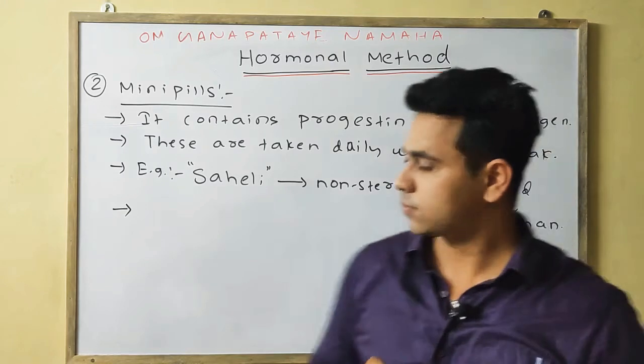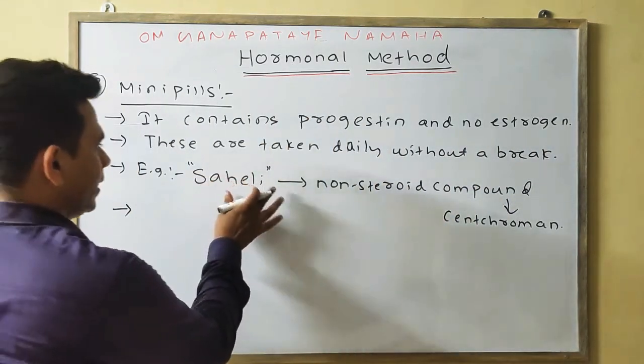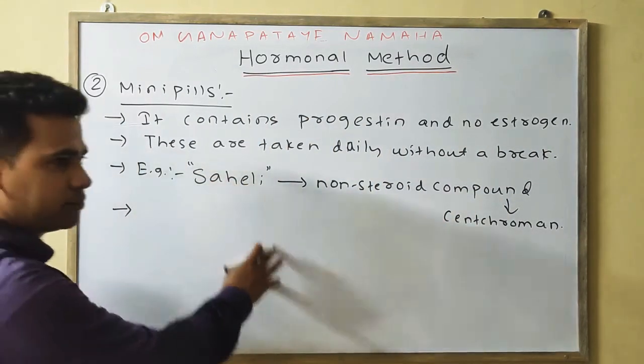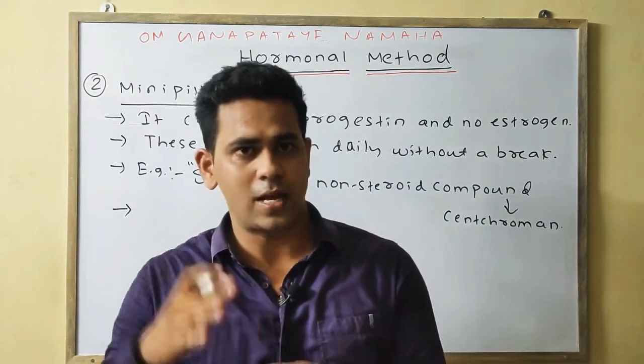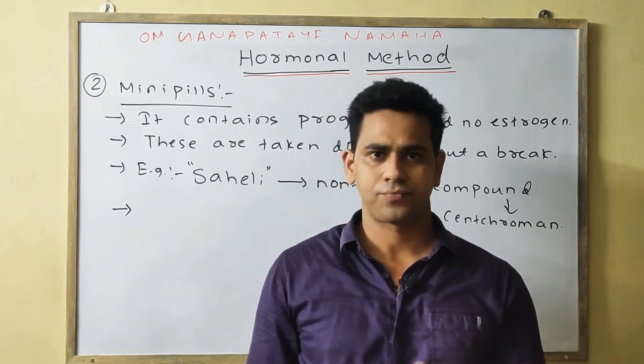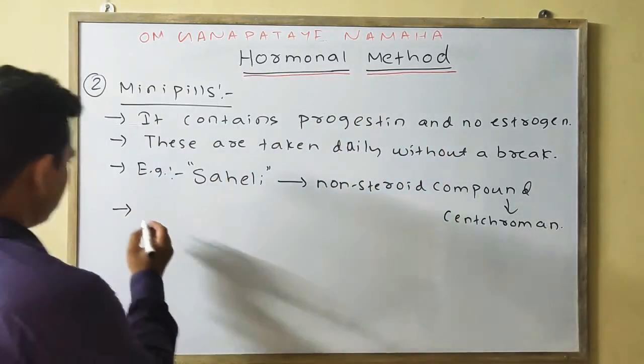Okay. Next point, Saheli, initially it is being taken twice in a week. After 3 months, it is taken once in a week.